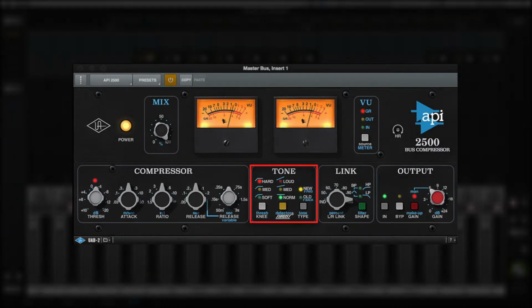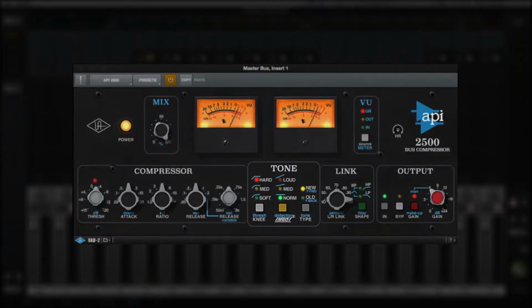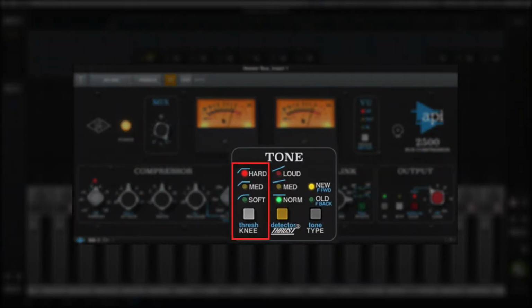Aside from the unique tone and link sections, the 2500 has familiar controls like threshold, attack, ratio, release, and makeup gain. The tone and link sections are the keys to its unique ability to shape sounds. Knee simply determines how sharply a compressor engages as it hits the target threshold. Hard is more aggressive, whereas medium softens the transition, and soft lets you really ease into compression.